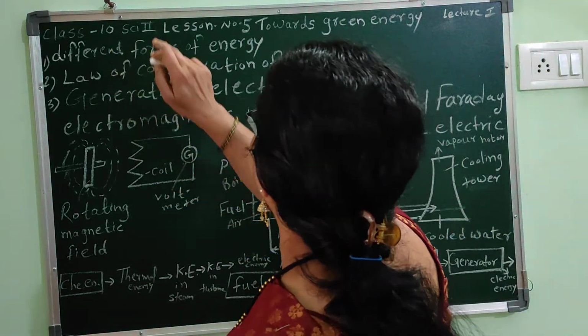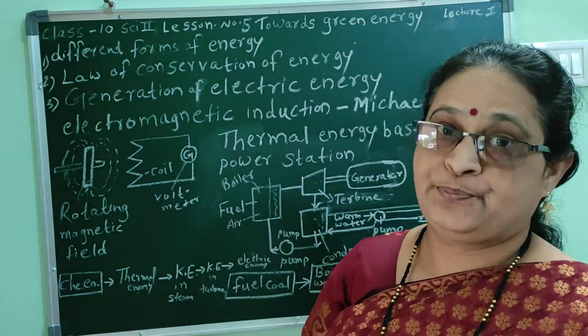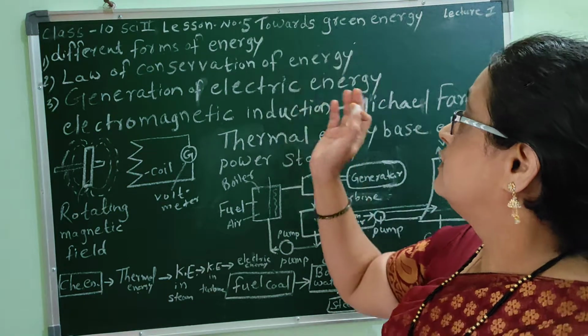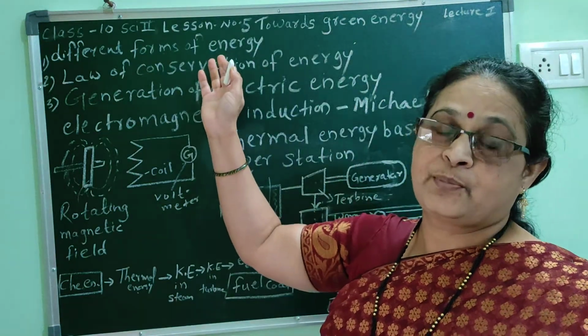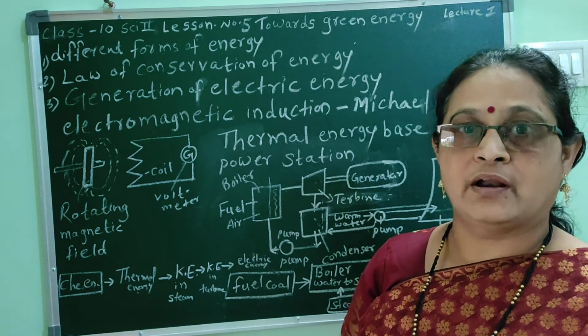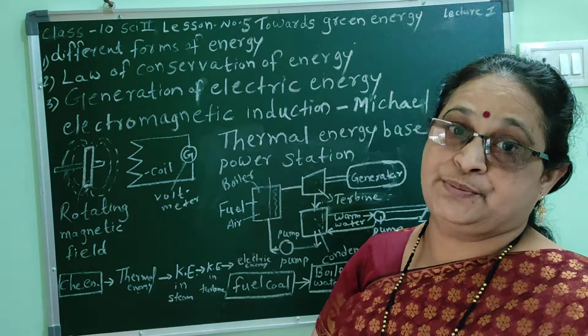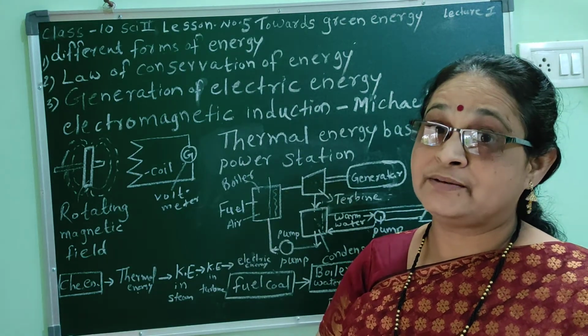Class 10, Science 2, Lesson number 5, Towards the Green Energy. We are familiar with the word energy. What is energy? Energy is nothing but the capacity to do work. There are different forms of energy. Which are they? You know that.